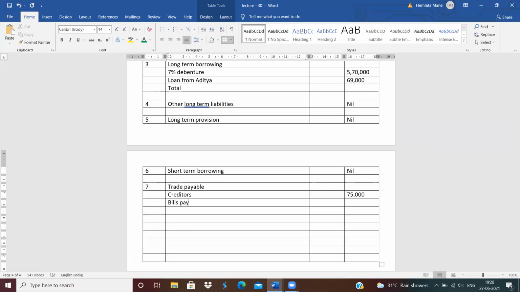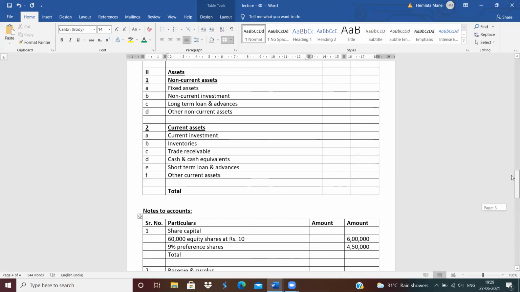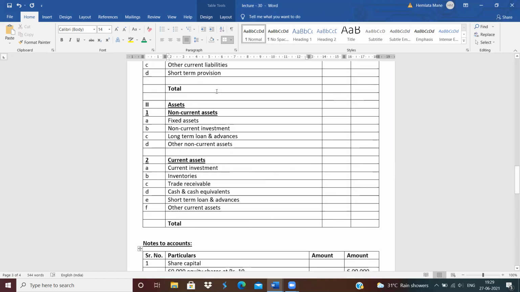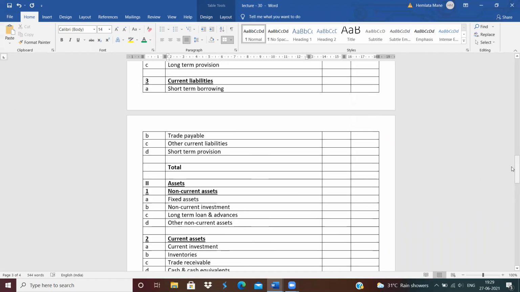Bills payable also come under trade payable. How much is the amount of bills payable? 1,05,000. Next, leave one line for total. Again, leave one line and give the next heading. See, after trade payable, the next heading is other current liabilities.